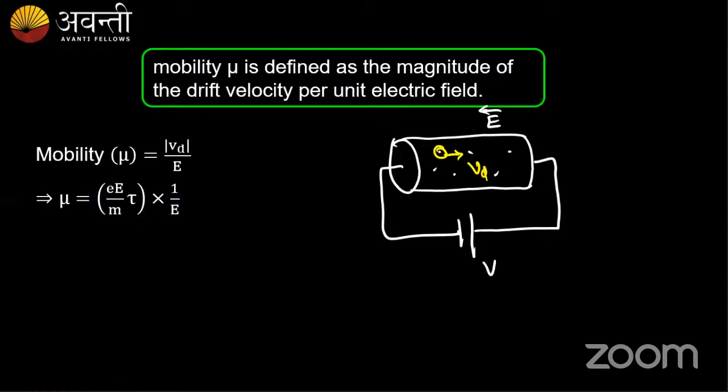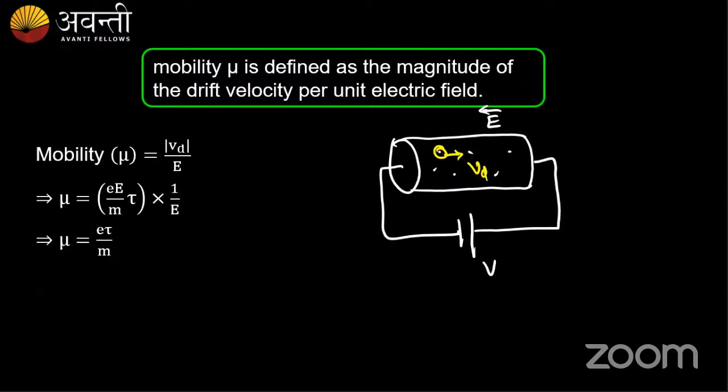We know that Vd is equal to e times E by m times tau. Again, we have considered only the magnitude of Vd. So that is e into E by m into tau into 1 by E. From here we can cancel the electric field term, E and E get cancelled.